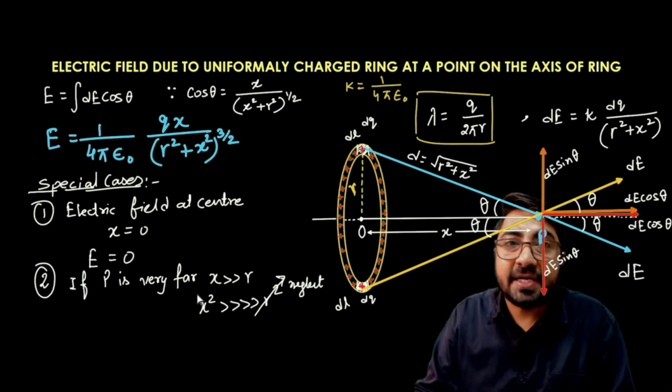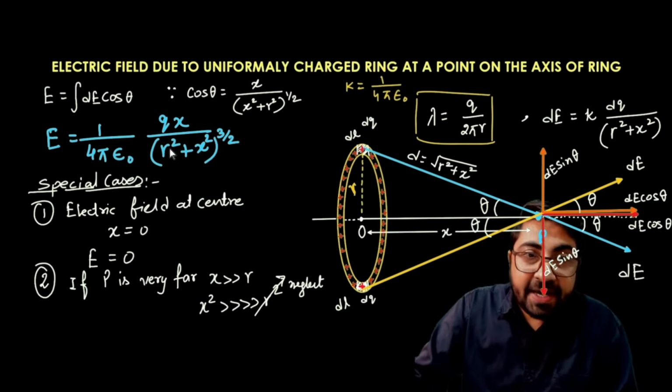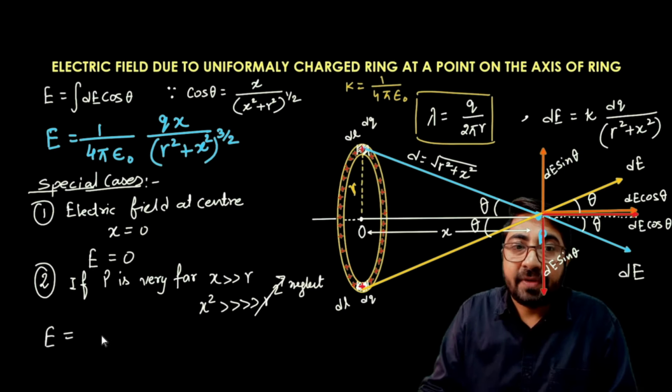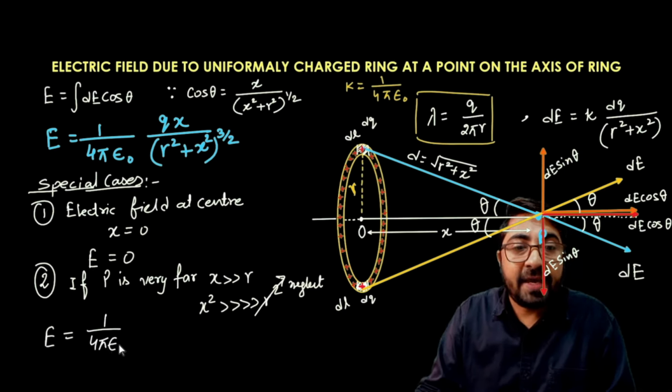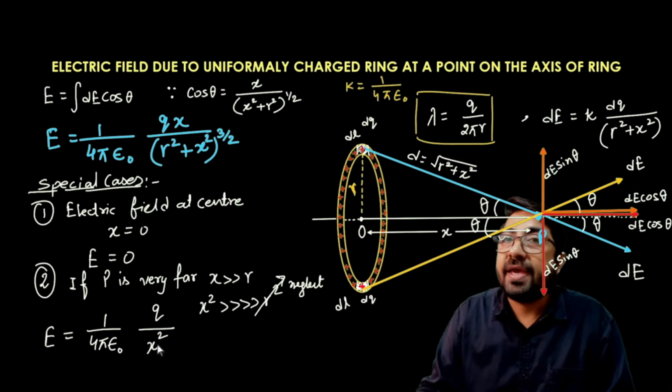The result is E equal to 1 upon 4 pi epsilon naught, q upon x square.